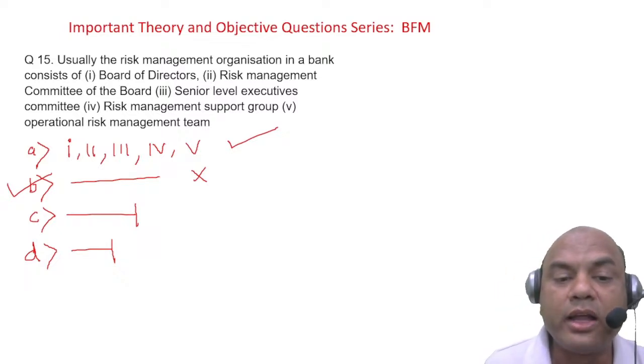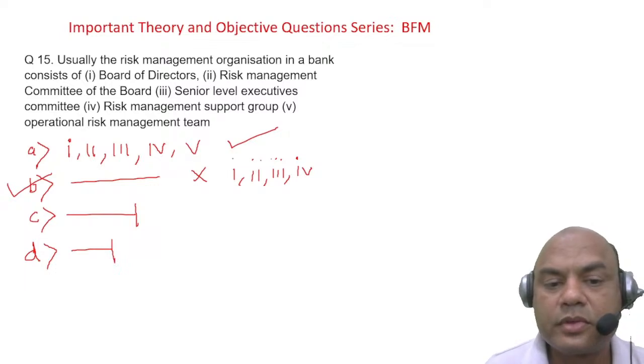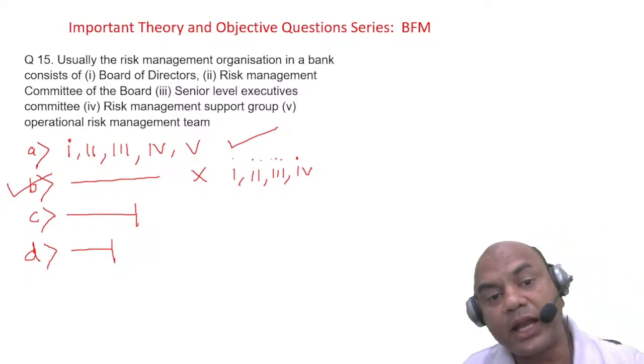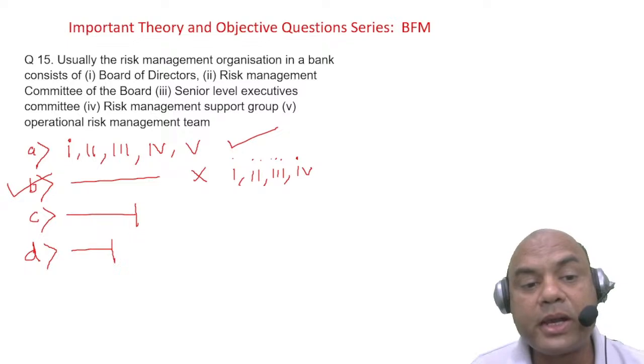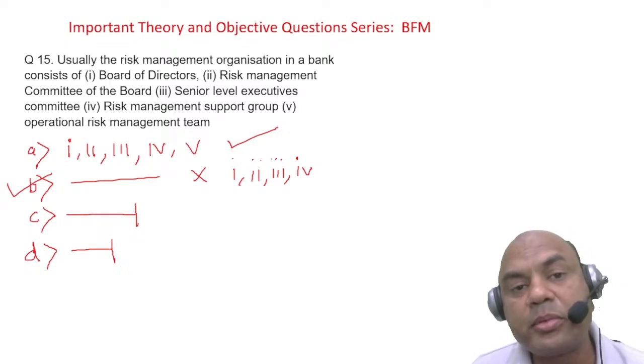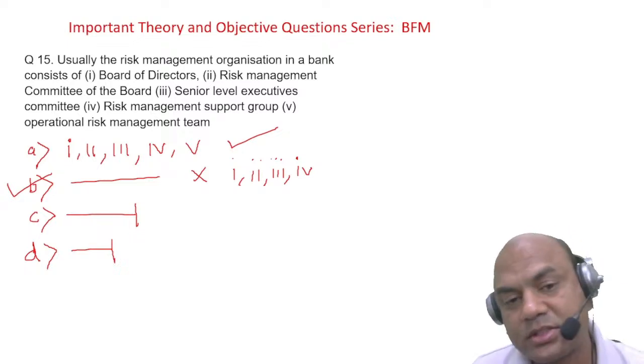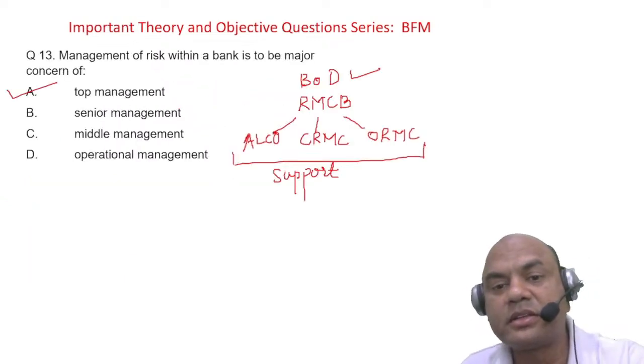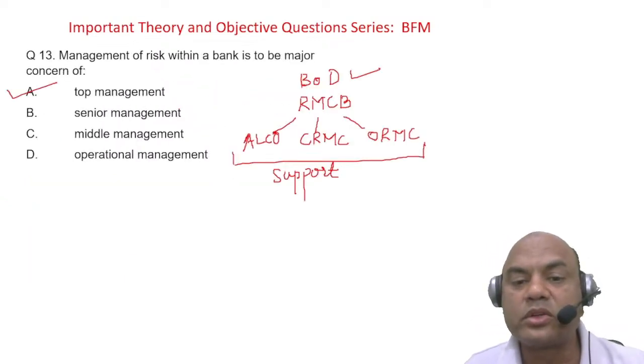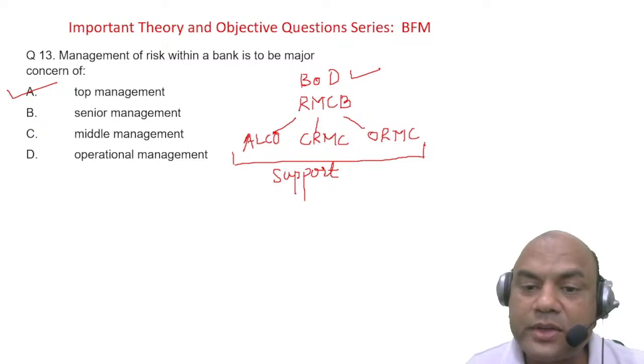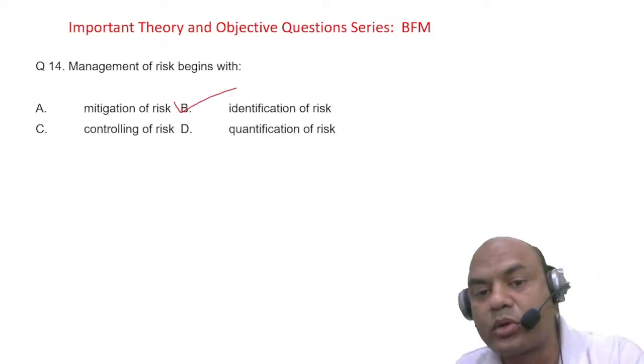1, 2, 3 and 4. Okay, so that is the answer. Got it, everyone? Remember, operational risk management team need not be mentioned separately in this sequence. Just now I gave you this. See this: ALCO, CRMC, ORMC is a part of the senior level or the support group.